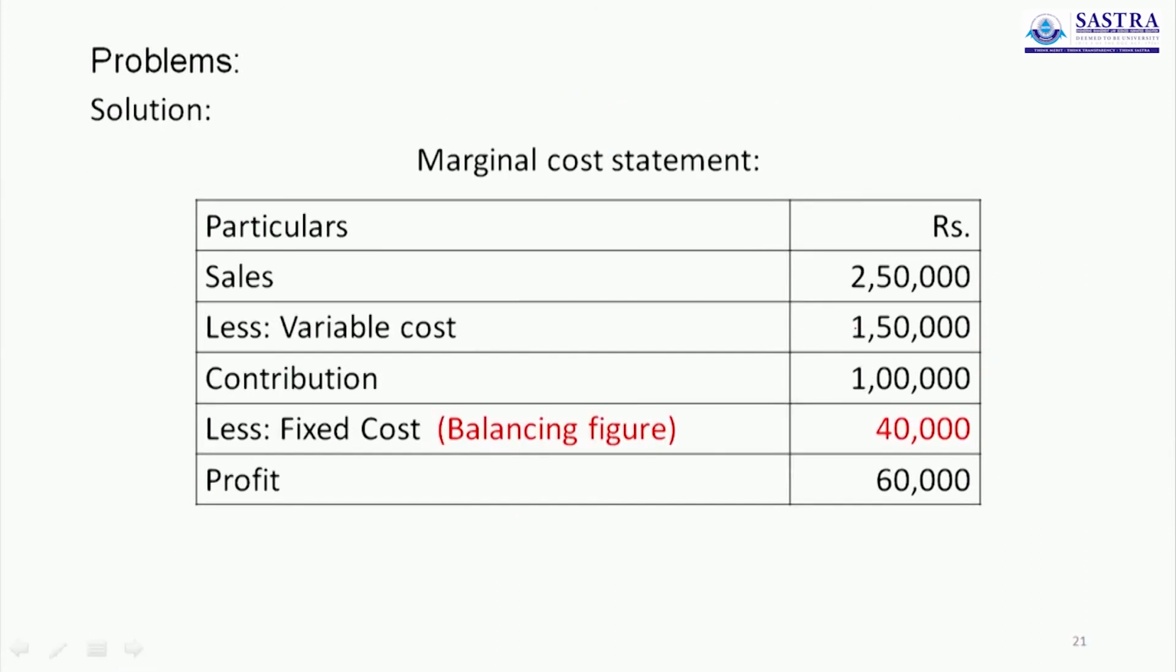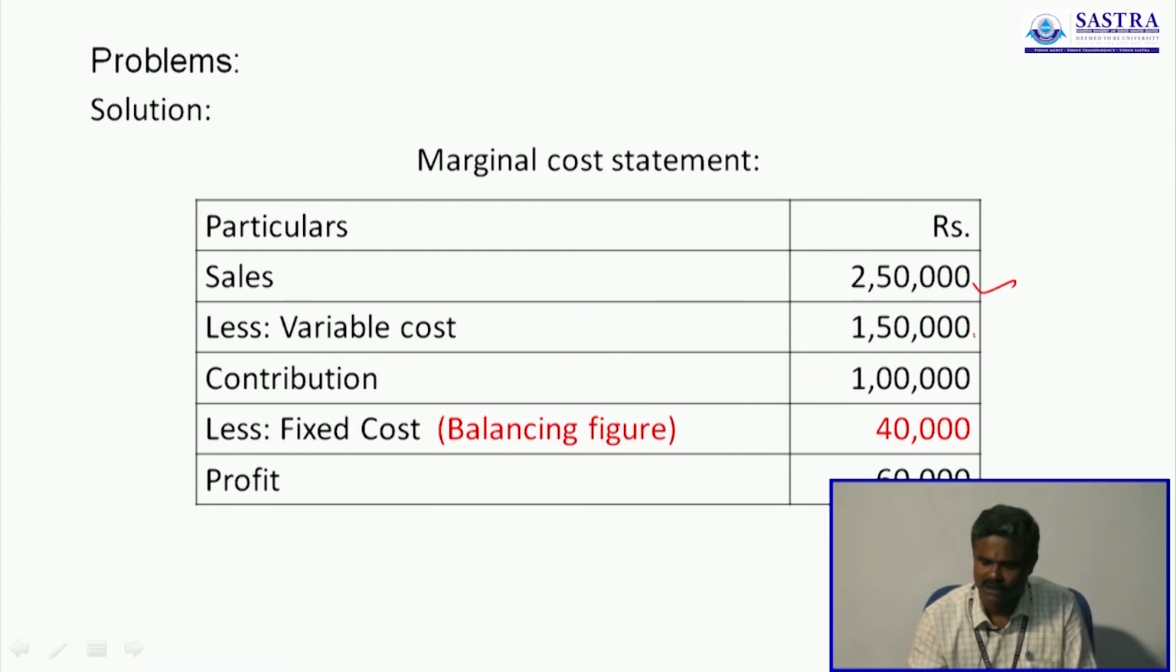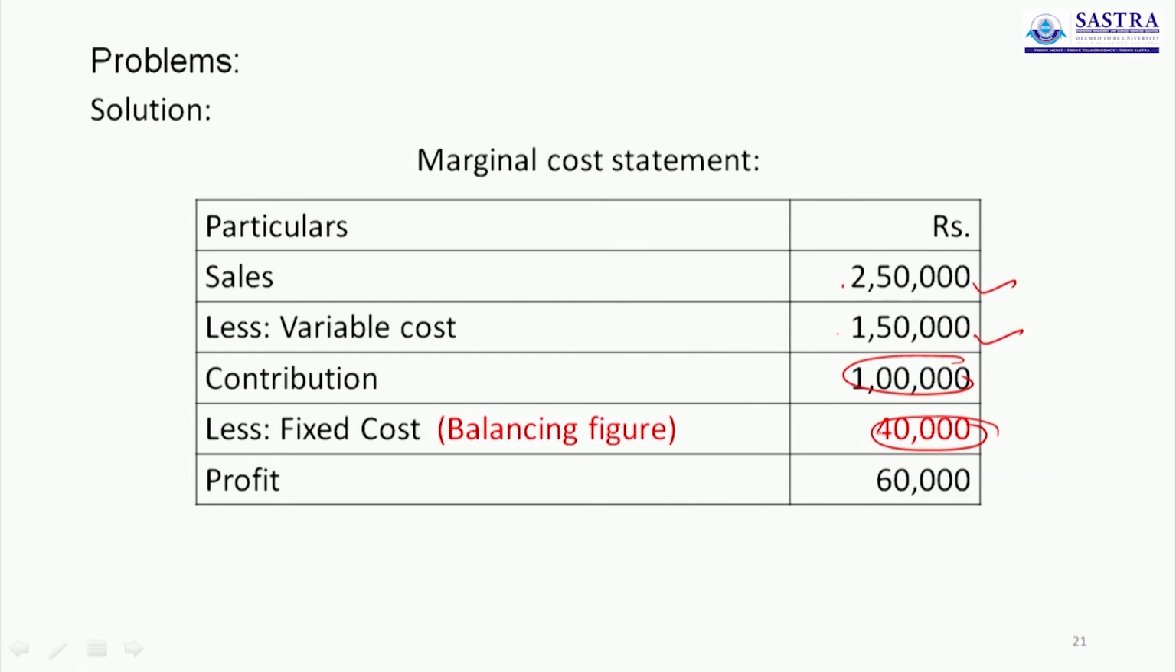So sales is 2,50,000, variable cost 1,50,000, so contribution is 1,00,000. The difference between 250 and 150 is 1 lakh. Less fixed cost, it is not given, so leave it blank. Then profit, you write the given figure, then you take the difference between these two. So this is the answer, 40,000. So fixed cost is the answer of this problem.